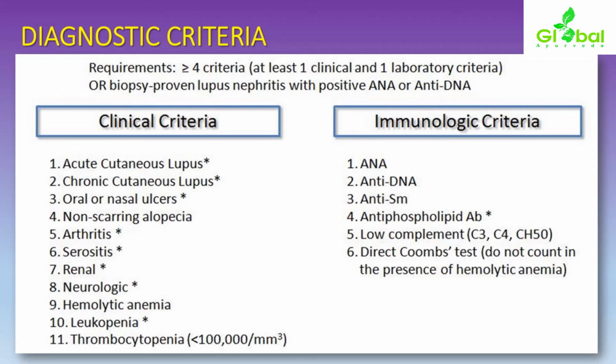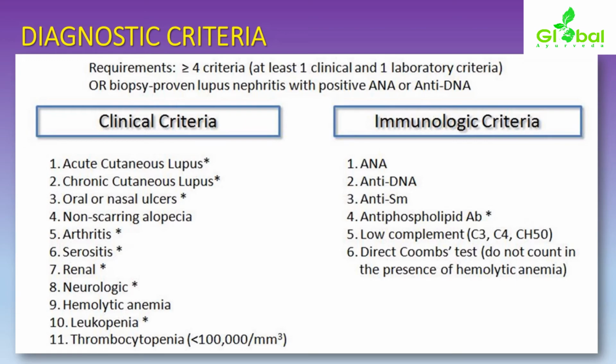For immunological criteria, consider the presence of ANA, anti-DNA, anti-serum, antiphospholipid antibodies, and low levels of complement components like C3, C4, CH50. Direct Coombs test should be done, but it will not be counted in the presence of hemolytic anemia.